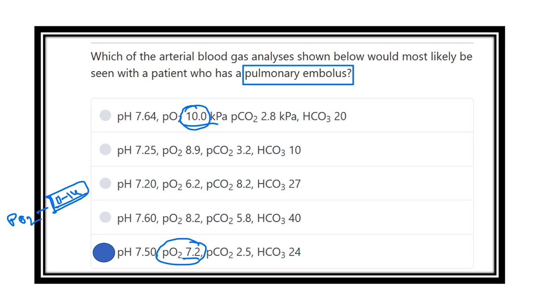So here in pulmonary embolism, first of all the pH will increase, the partial pressure of carbon dioxide will decrease, bicarbonate is normal, and the partial pressure of oxygen will reduce in case of a respiratory cause.